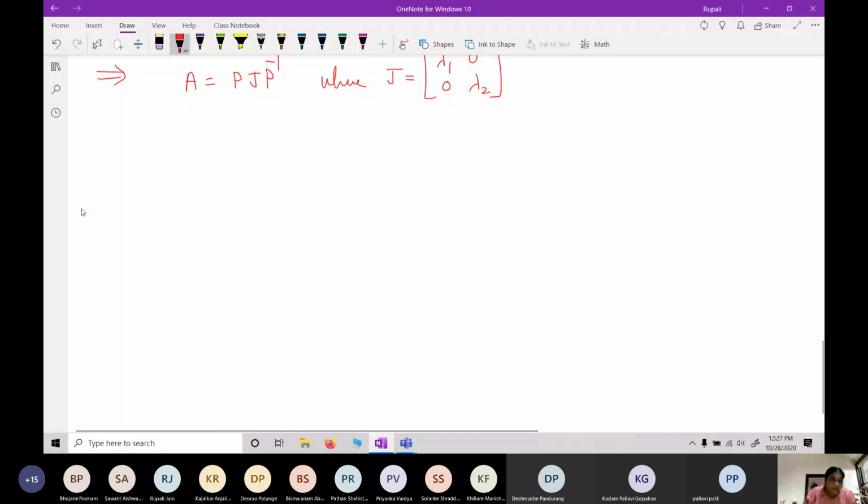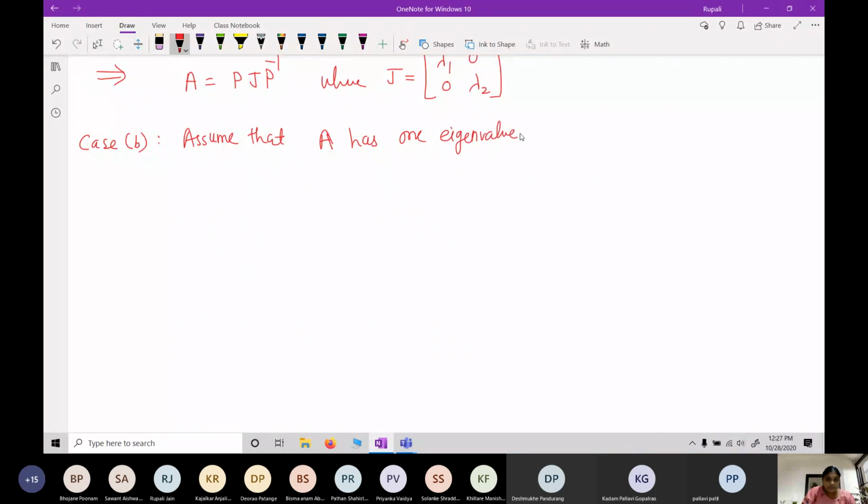Now case 2, what is case B? Assume that A has just one eigenvalue lambda, with a single independent eigenvector, say v1.